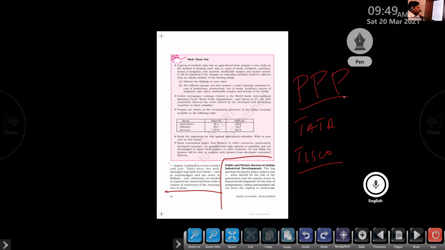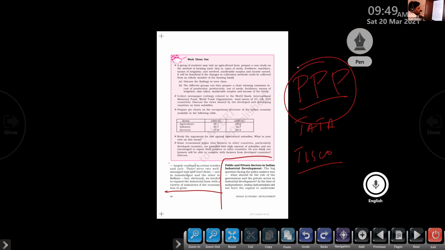Shubham, are you writing something there? No, no. What happened? What is PPP? What is the full form of PPP? Only the textbook is there, right? I'm asking you, what is PPP? Shubham, no idea.